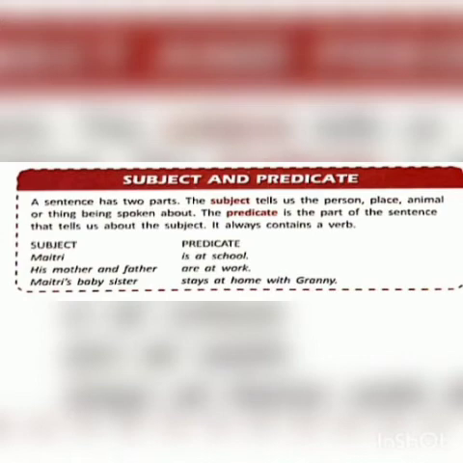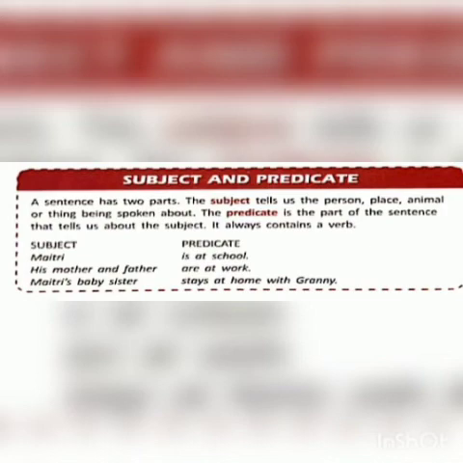In the subject part, we are telling about the person, the animal or place or thing, whatever we are talking about in the sentence, that is the subject part. And the predicate part is always telling us what the animal is doing or what the person is doing, where is the place, we are talking about the place. So rest of the part of the sentence is called predicate, and in that part we always have the verb.